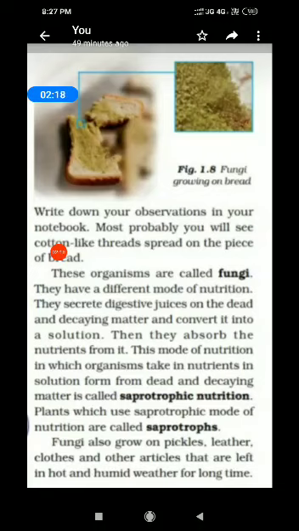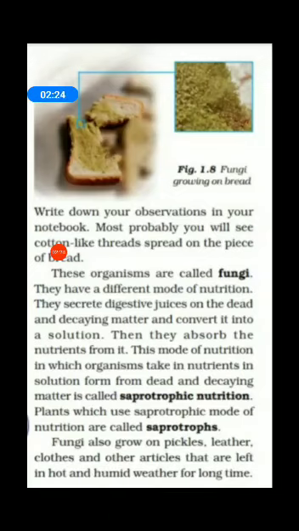This mode of nutrition in which organisms take in nutrients in solution form from dead and decaying matter is called saprotrophic nutrition. Plants which use the saprotrophic mode of nutrition are called saprotrophs.